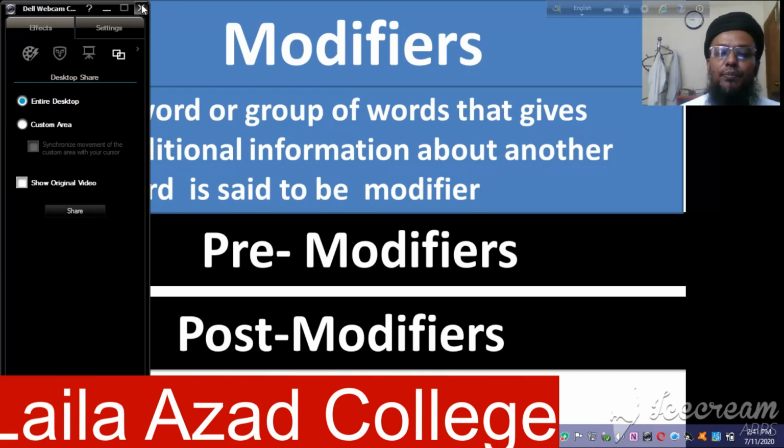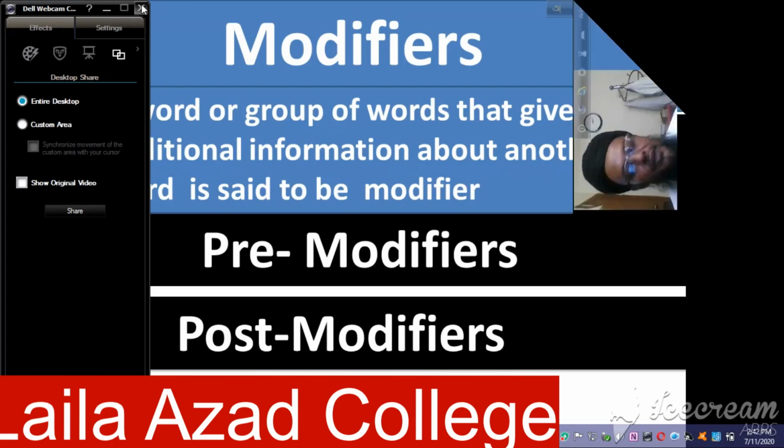That means pre-modifier কাজ হলো শব্দের পূর্বে বসে তাকে মডিফাই করা আর পোস্ট মডিফায়ারের কাজ হলো শব্দের পরে বসে শব্দকে মডিফাই করা. I think you have understood well, and next we shall try to make it easier for you by giving various kinds of examples.